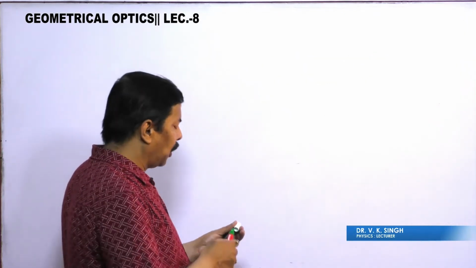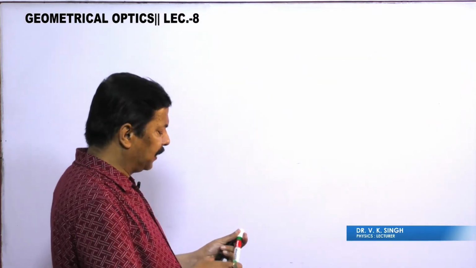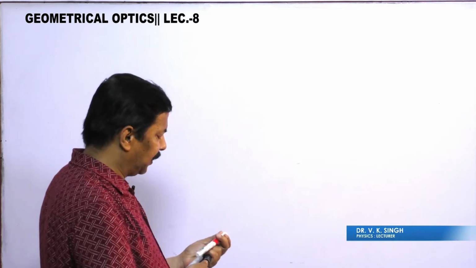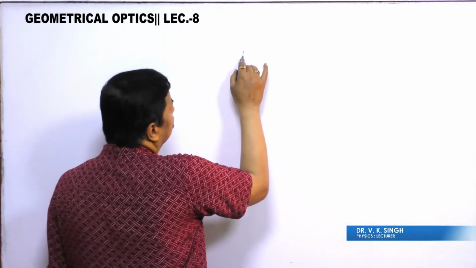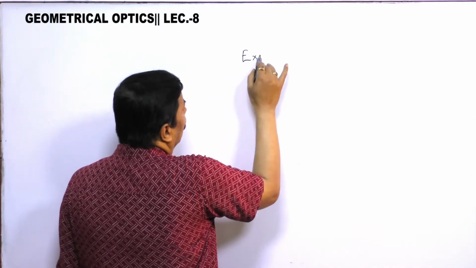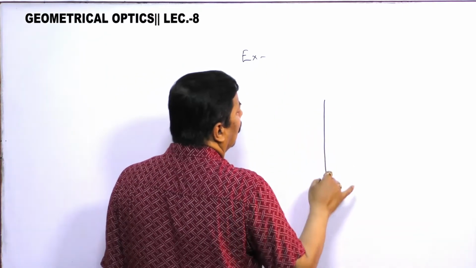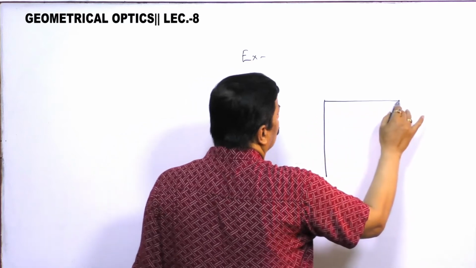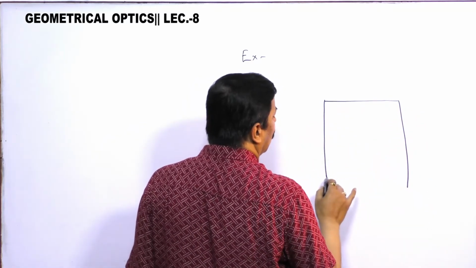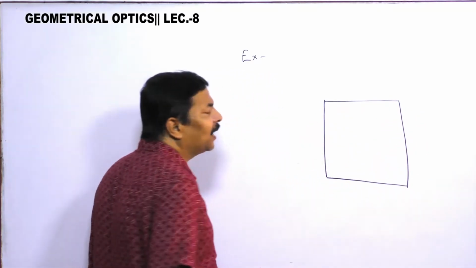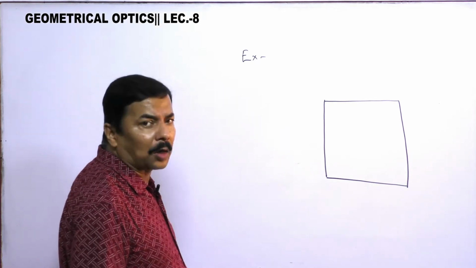Now suppose, one example I am giving you. Suppose there is a cubical transparent block. This is a cubical transparent block.